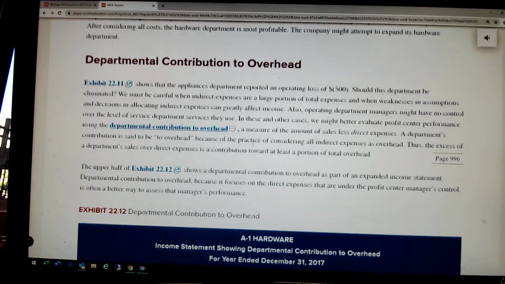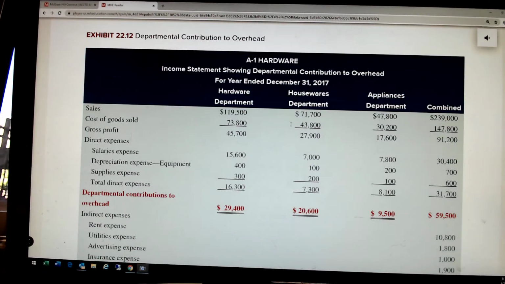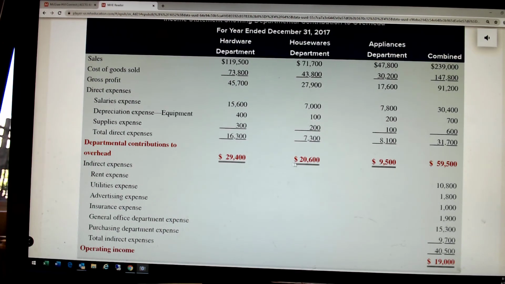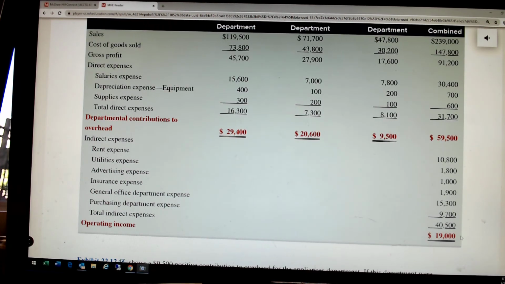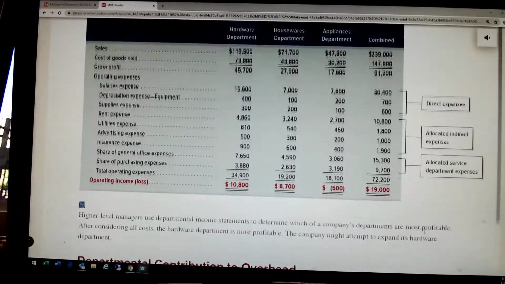What's the contribution margin of this department? Well, here's what it is. Taking that income statement, each department has its sales and its cost of goods sold, right off that income statement, and then the direct expenses. Here's what each department is actually contributing to covering all those indirect expenses, which are aggregated right here. So yes, we are making $19,000. Yes, here it is. It's $19,000.